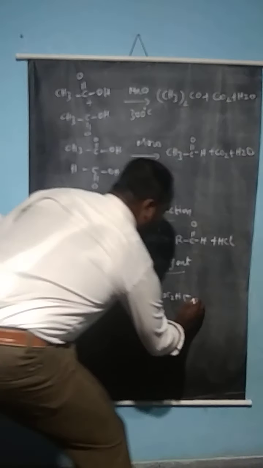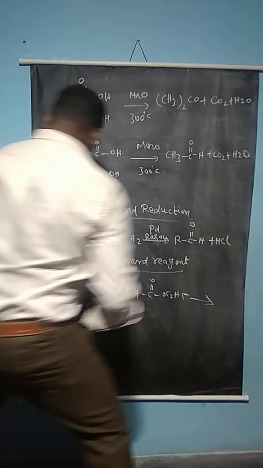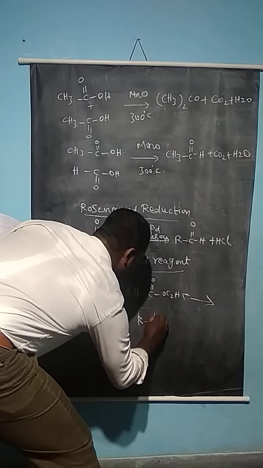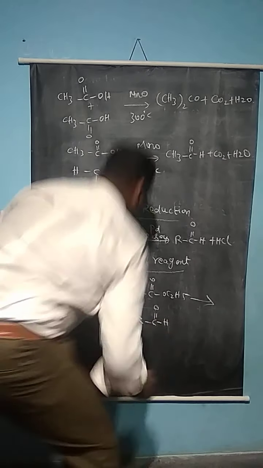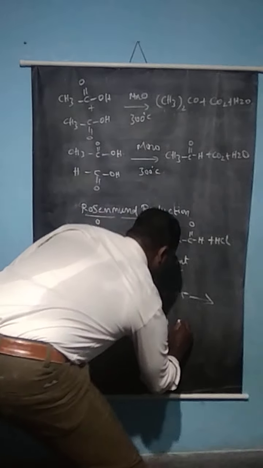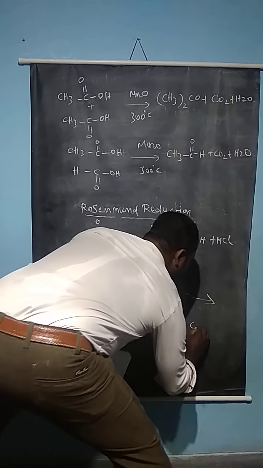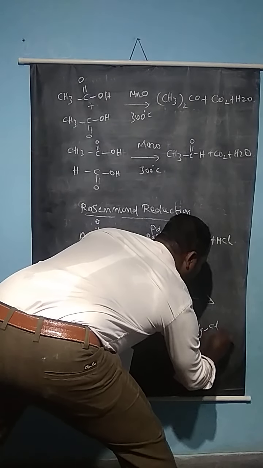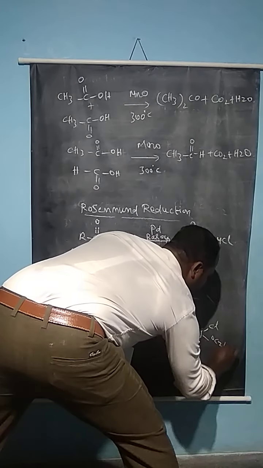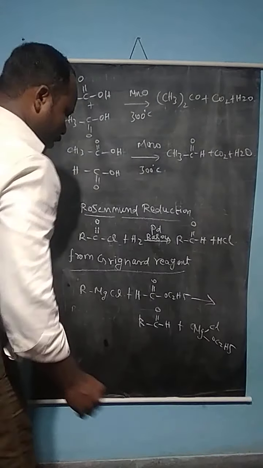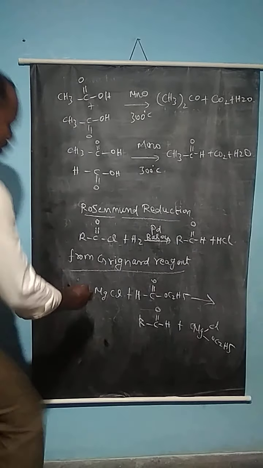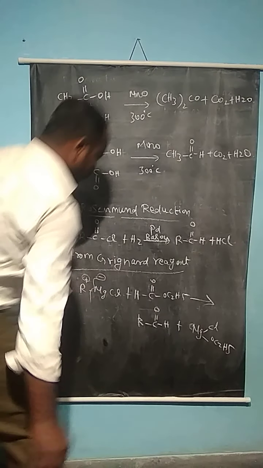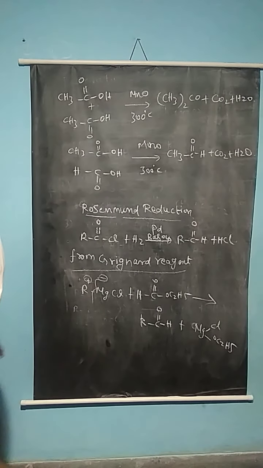It gives the compound RC=O H, an aldehyde, plus MgCl OC2H5, because here the R carries the positive charge and the magnesium chloride carries the negative charge.